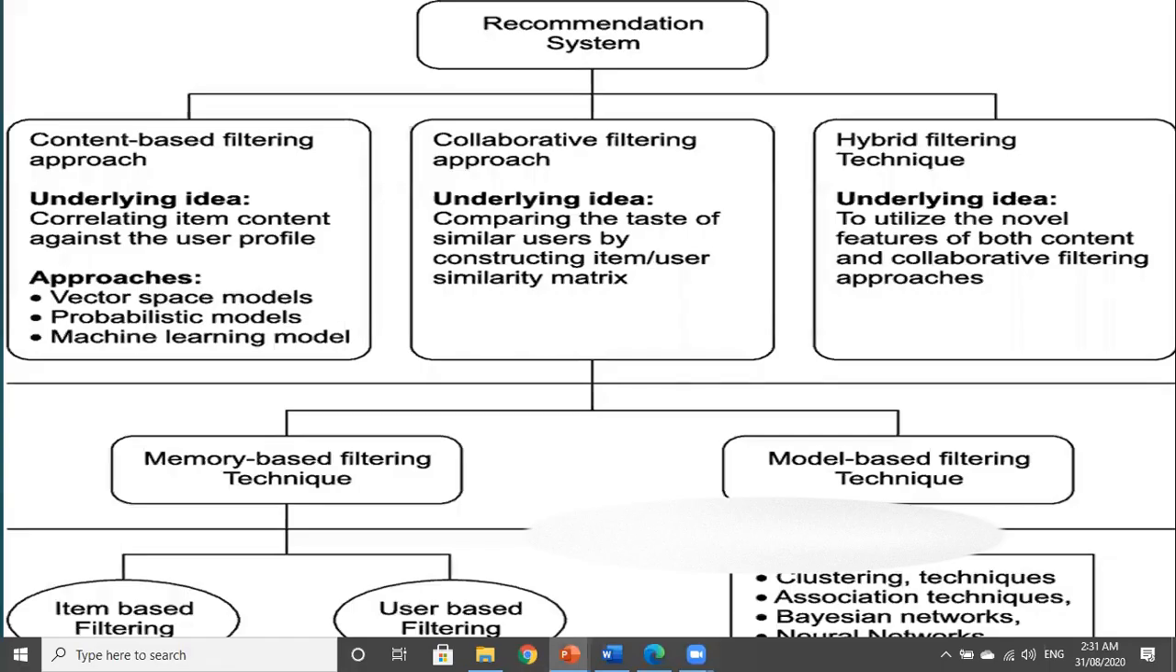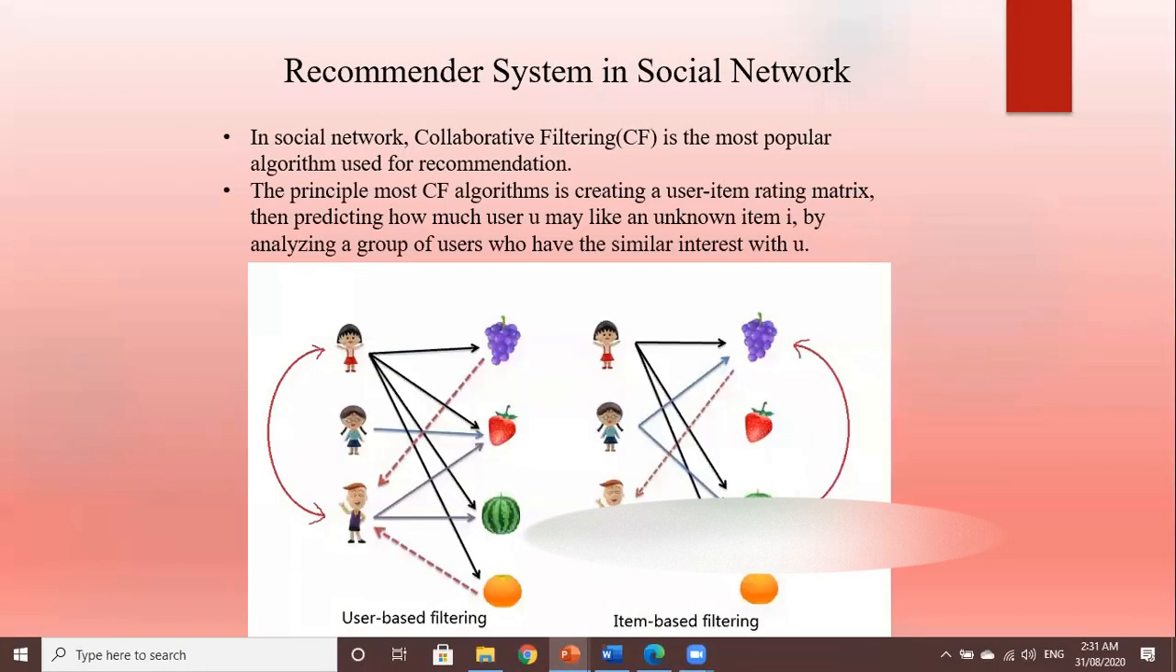The recommender system is divided into three filtering approaches: content-based, collaborative filtering, and hybrid filtering technique. Collaborative filtering has two types: memory-based and model-based. Memory-based has two types: item-based and user-based filtering. Recommender system in social network.